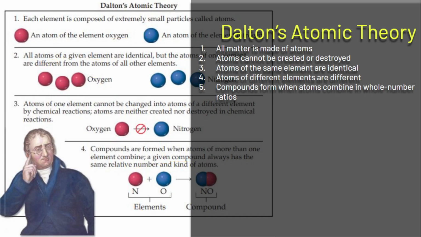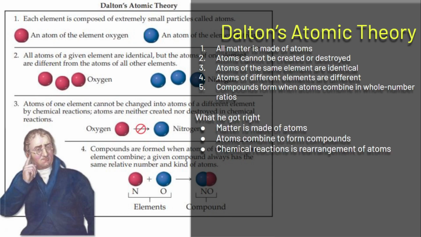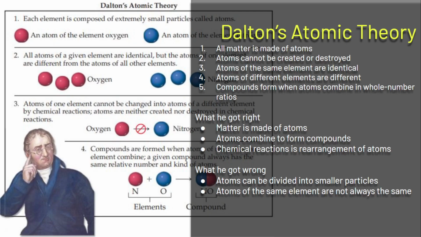Okay, he got something right, and he also got something wrong. What he got right was that matter is indeed made of atoms, atoms combine to form compounds, and a chemical reaction is basically a rearrangement of atoms. But he was wrong about atoms not being divisible. Actually, later on, we learned that atoms can be divided into smaller particles, or they are cuttable.